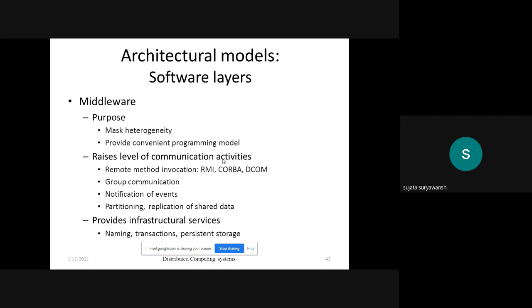And then remote method invocation, where the objects can be called by the client, where the objects are present on the remote machine, that is the server.